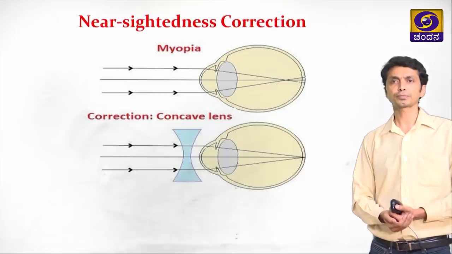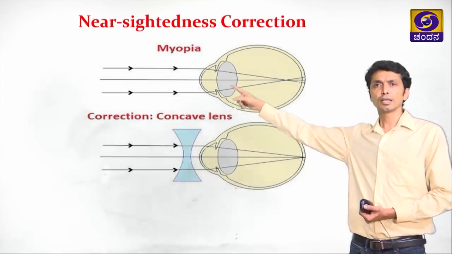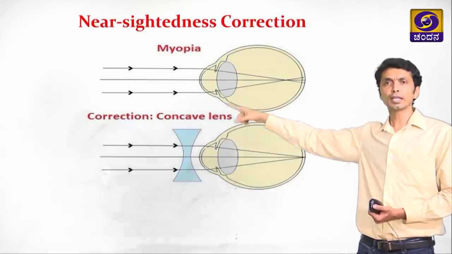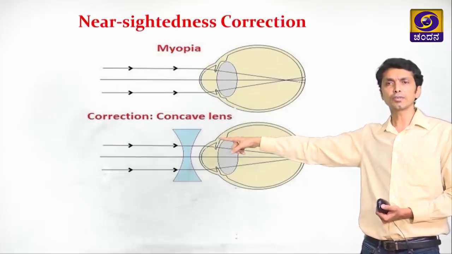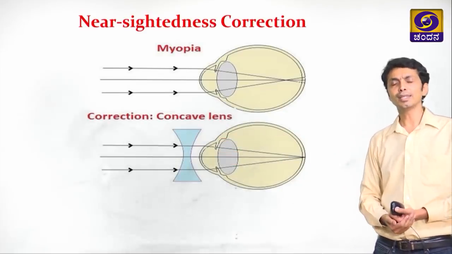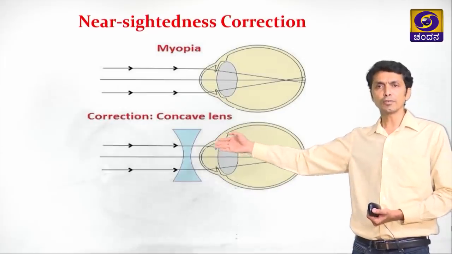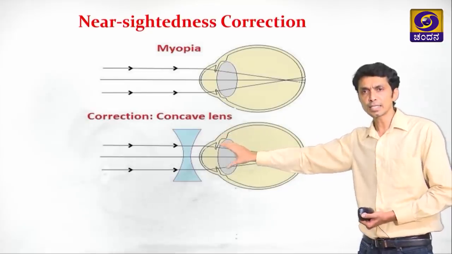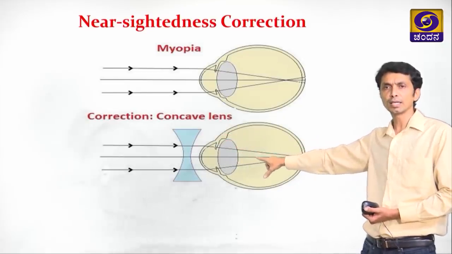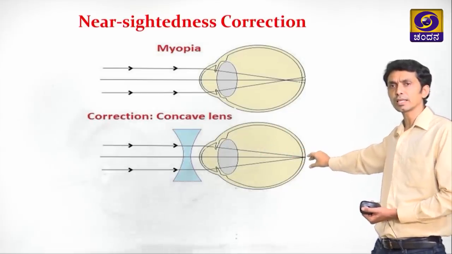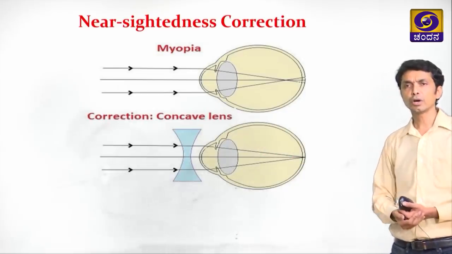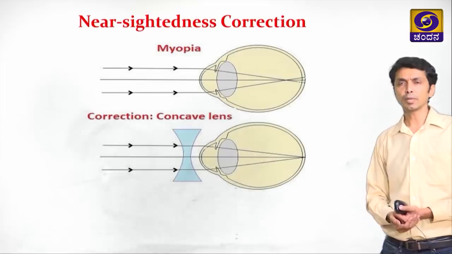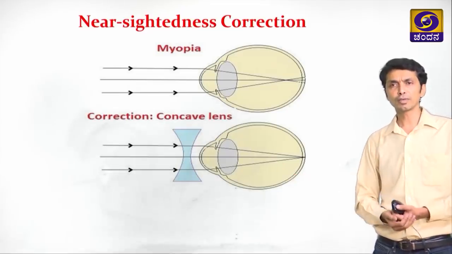How can we rectify this nearsightedness? How can we correct this? As you can see, this is a case of myopia or nearsightedness. We can correct it by using a divergent lens, that is a concave lens. Because it is a concave lens, it diverges the rays which are incident on it, and such divergent rays, when they fall on the eye lens, get refracted through the crystalline eye lens, thereby forming the image on the retina. So we can correct myopia by using a concave lens.